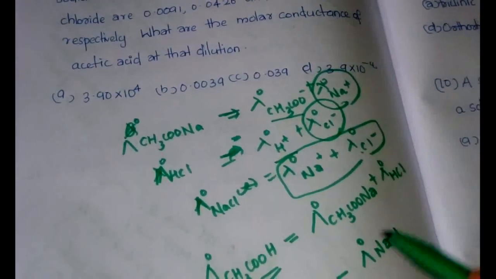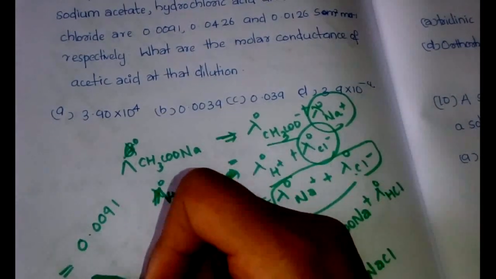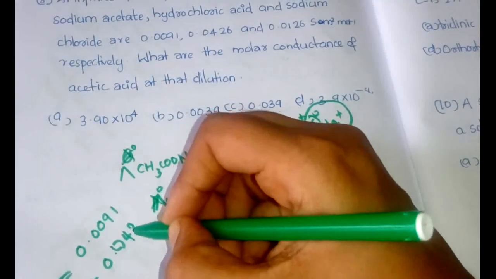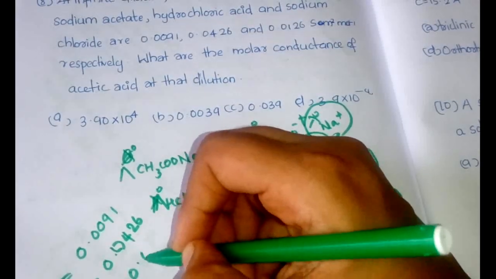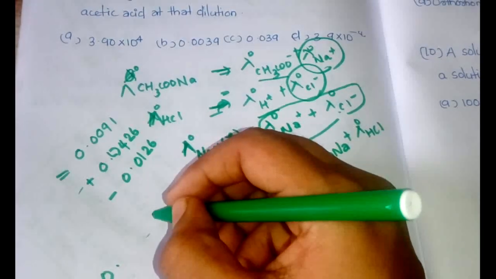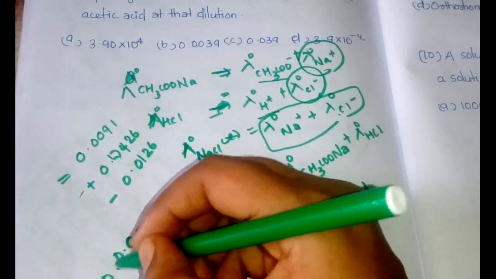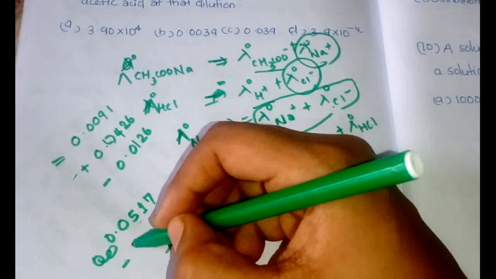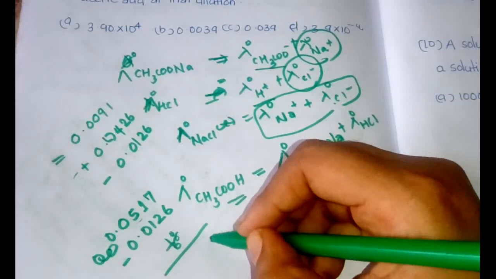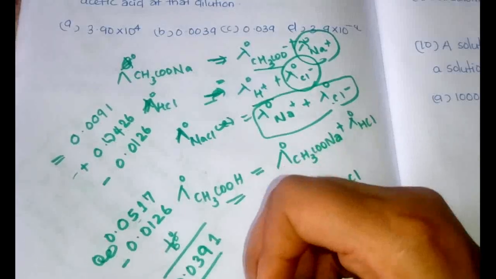Now let's substitute. So what would be our answer? It will be equal to 0.0091 plus 0.0426 minus 0.0126, or we can write it as 0.0091 plus 0.0426 is 0.0517, minus 0.0126, which gives 0.0391.